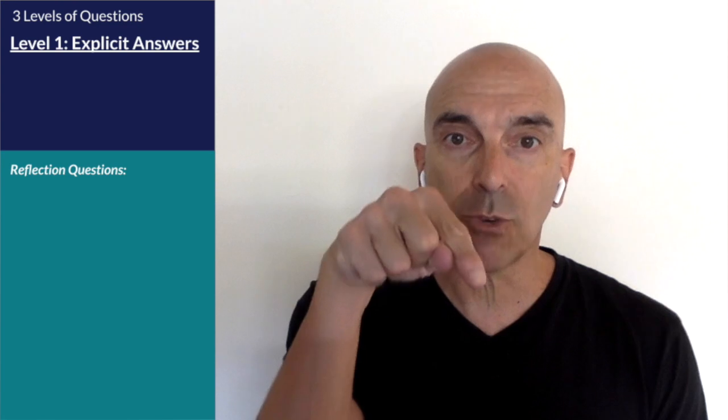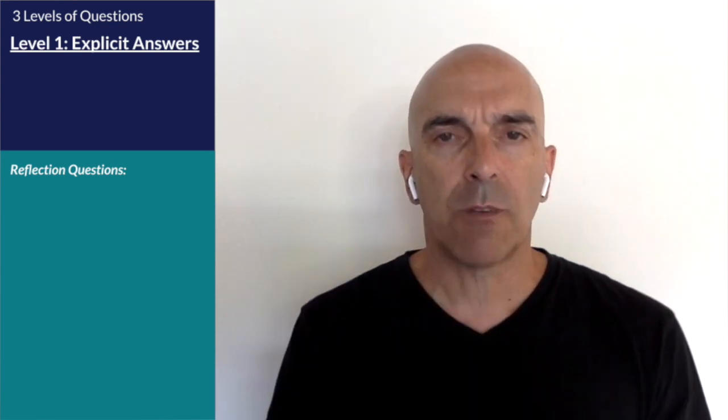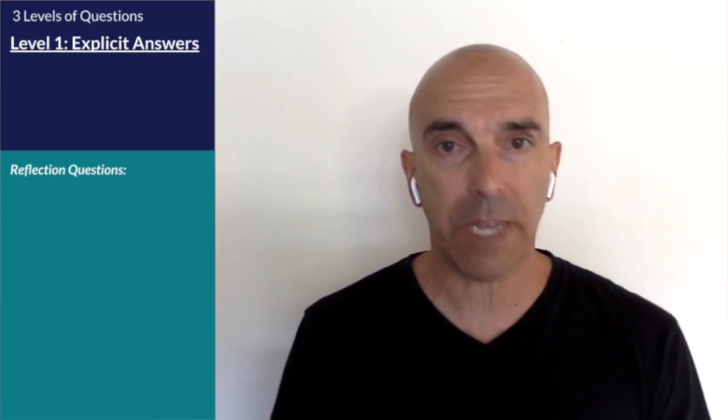Level 1 questions are formulated to elicit explicit answers that are very clear in the text. The way I explain it is that if someone asks a level 1 question, everyone should be able to literally put their finger on the word or area in the text. Level 1 questions could be a fact or a date or who said something or what does a word mean. And naturally, some of you are probably thinking, well, wait, Adam, if everyone should have the answer, then what's the point of a level 1 question?